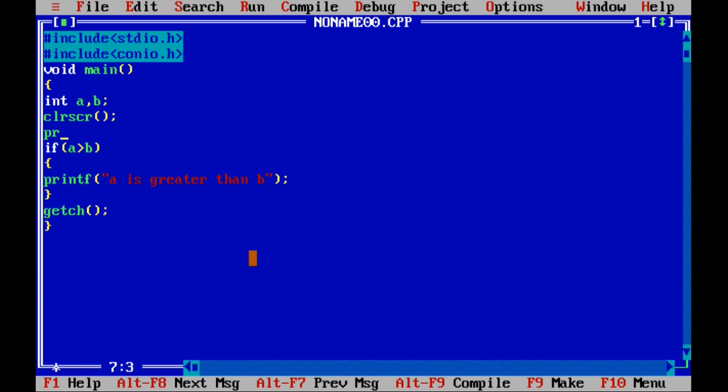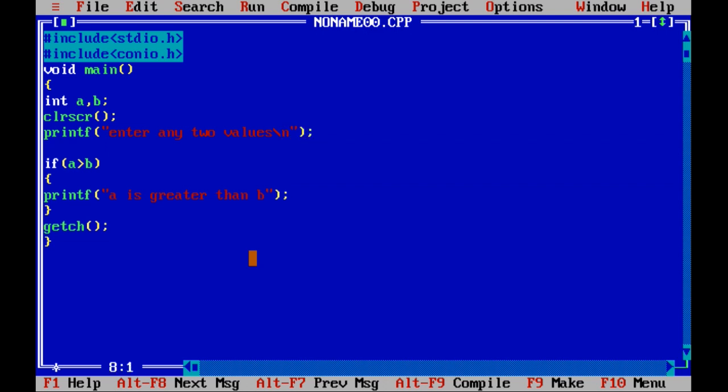So how to ask now? printf, double quotation, write "enter any two values", then backslash n, close the double quotation and put a semicolon. Do you know the meaning of backslash n? New line. Everything I explained before in unit 1, so please go through the unit 1 videos. Now scanf. How to write scanf? What variables did you create? The integer format specifier is %d. So you are taking two values from the keyboard, storing the first value in the address of A and the second value in the address of B.